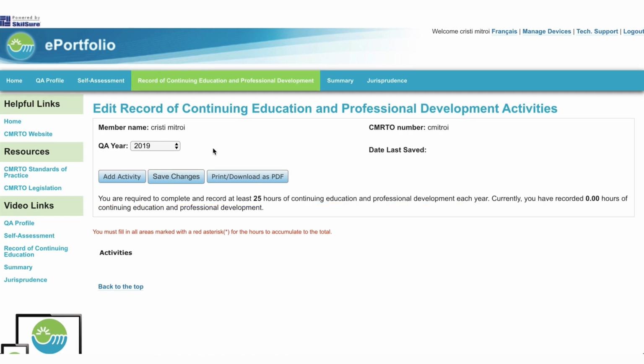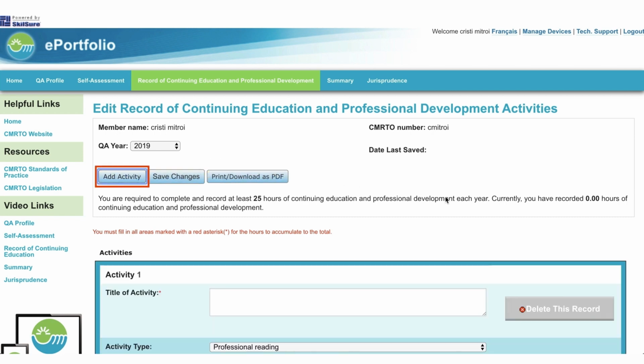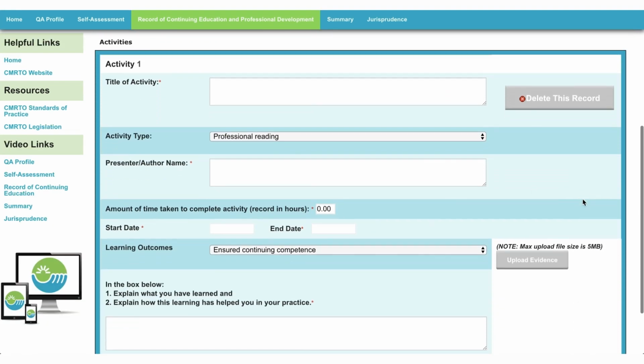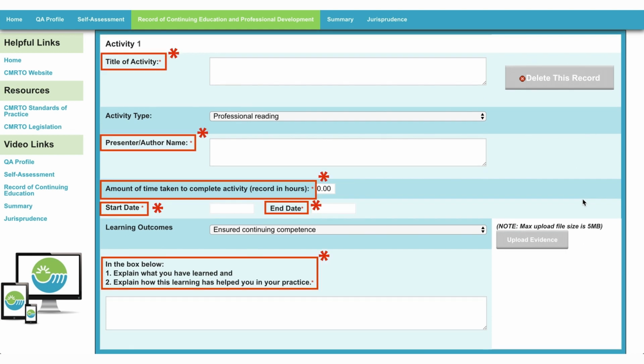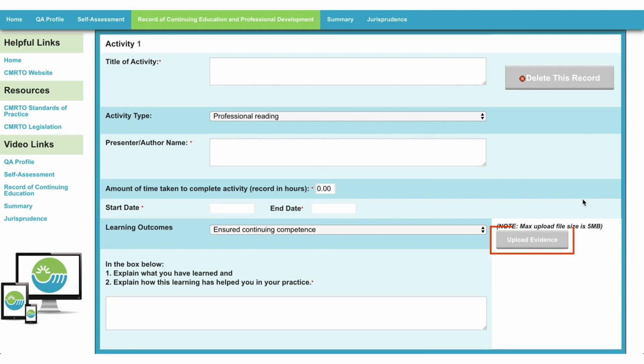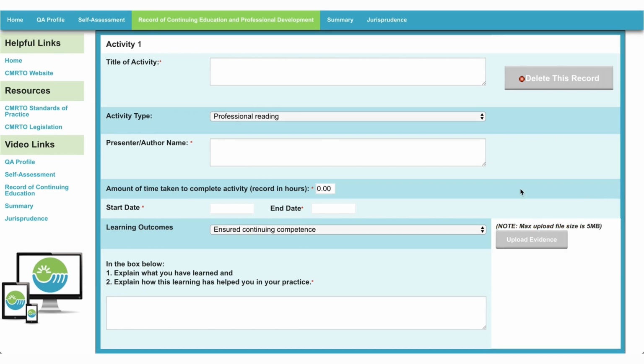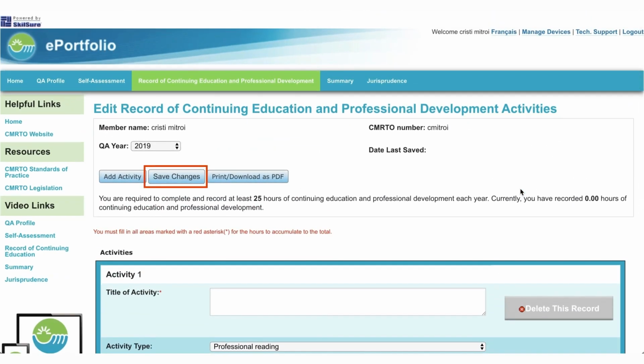To complete the record of continuing education and professional development activities, select the year using the drop-down box. Click Add Activity and fill out all the boxes marked with a red asterisk. You can also use the Upload Evidence button to add additional supporting documents to your ePortfolio. Make sure that you click the Save Changes button at the top of the page before navigating away. You can print a copy or download a PDF version for your records from this page.